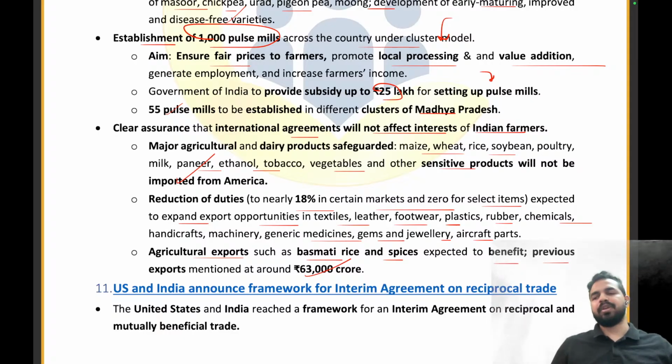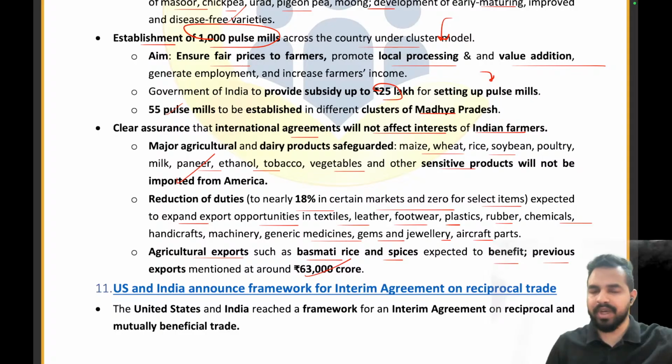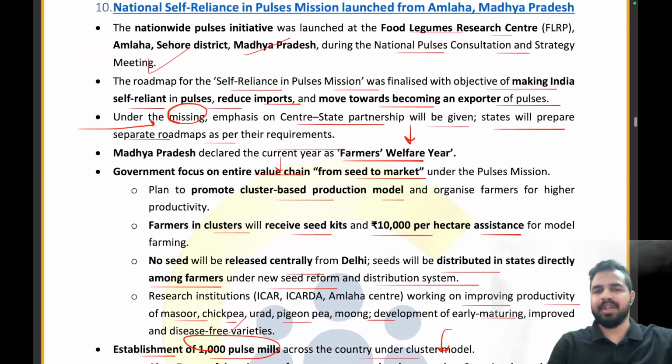If that duty is high, again it will be sold at a bigger price in the outside countries, and they will also not like this. So that is why we have to ensure that we have less duty so that we can provide a competitive price in the foreign market also. Clear, everyone? So please quickly tell me in the comment section.